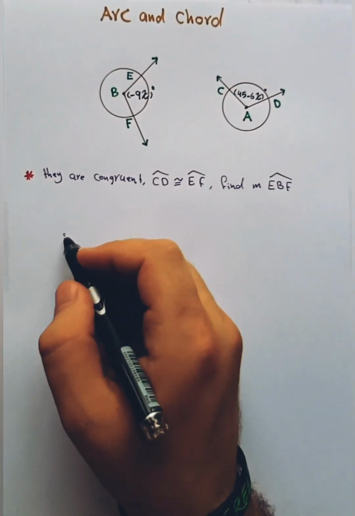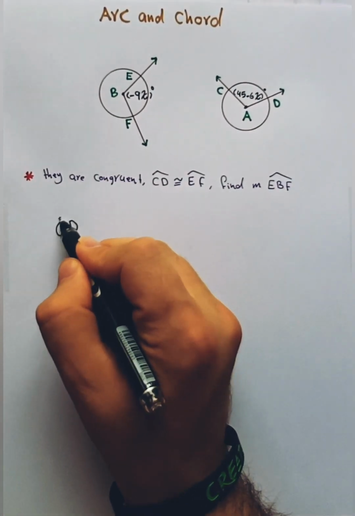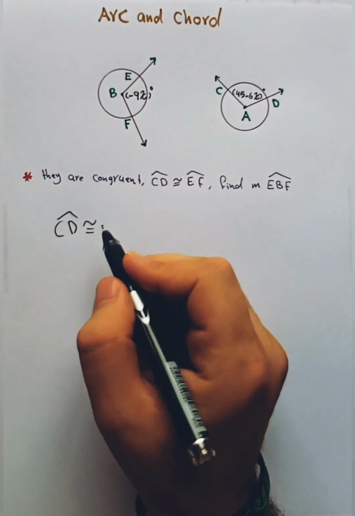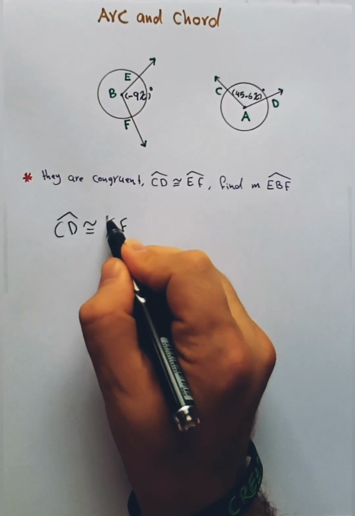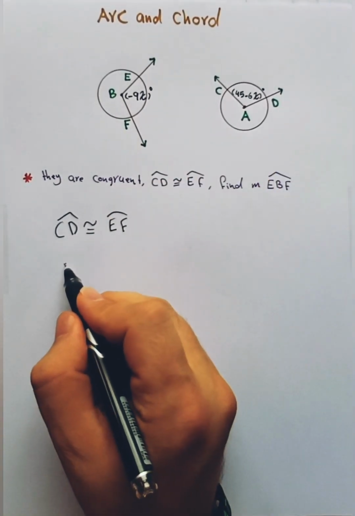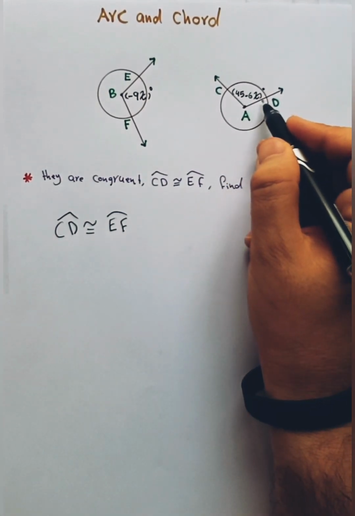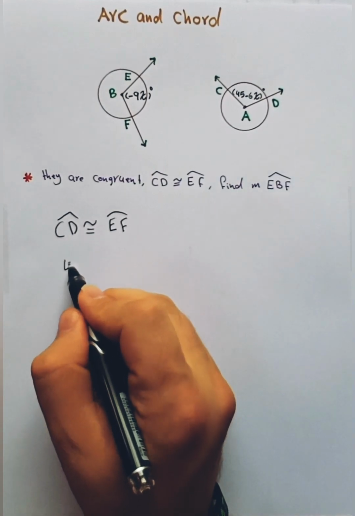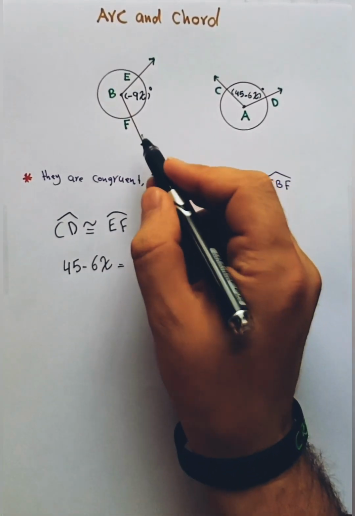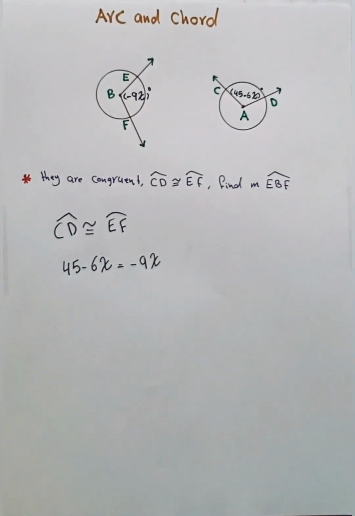So first, we can say this arc CD is congruent to the arc EF. So it means we can say CD is 45 minus 6x. So 45 minus 6x equals EF. EF is negative 9x.